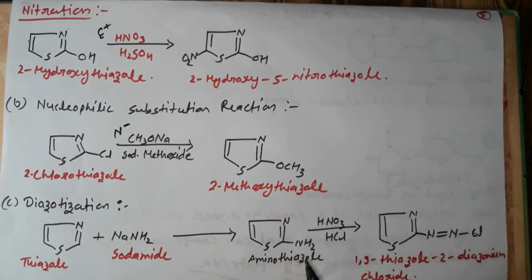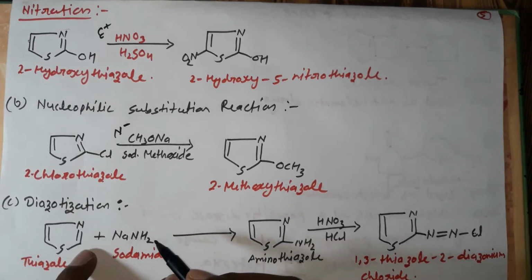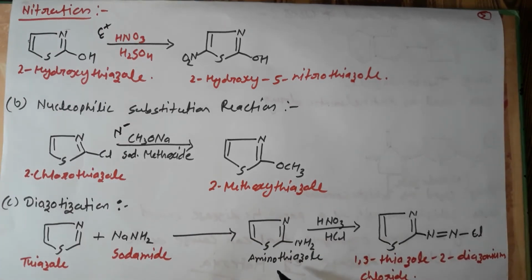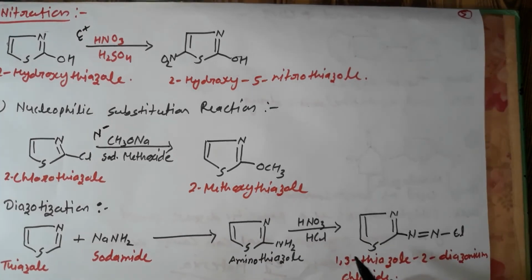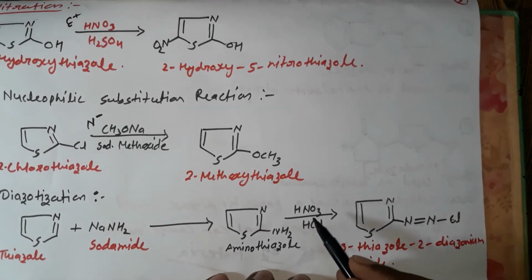Another reaction is the diazotization reaction. This reaction takes place with thiazole and sodamide. The sodamide gives an amine group, and this amine group will attack at the second position and form the compound aminothiazole. Then in the next step, HNO3 and HCl are used.